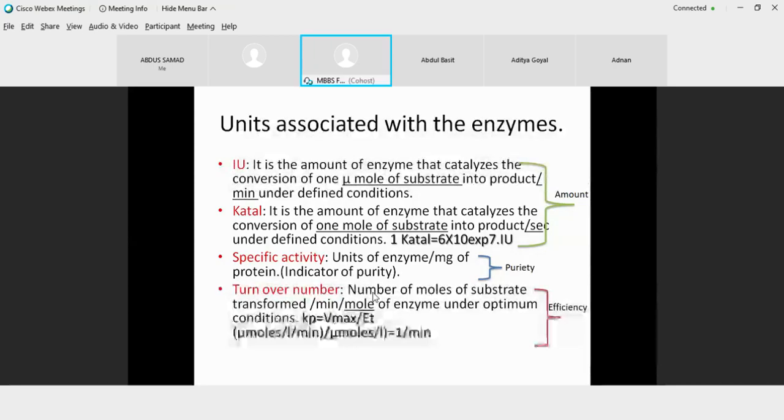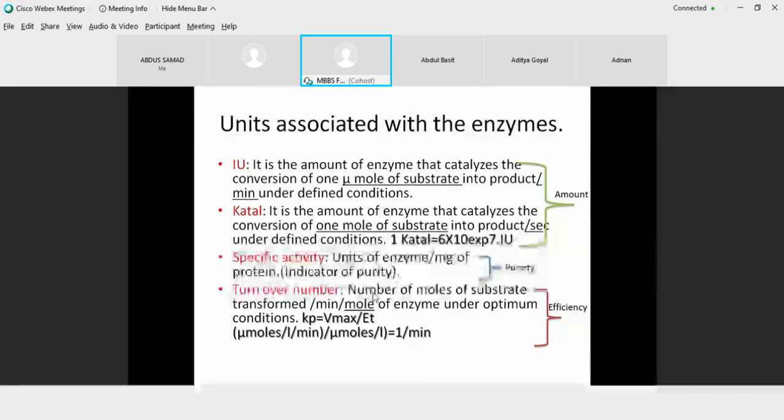So specific activity is an indicator of purity, and this is the number of units of enzyme per total milligram of protein that you are talking about. So units of enzyme, the upper one, either international unit or katal, divided by the milligram of protein, the protein part of the enzyme that you are talking about. सारा protein नहीं सेल का, वो वाला protein जिसे enzyme कह रहे हैं.